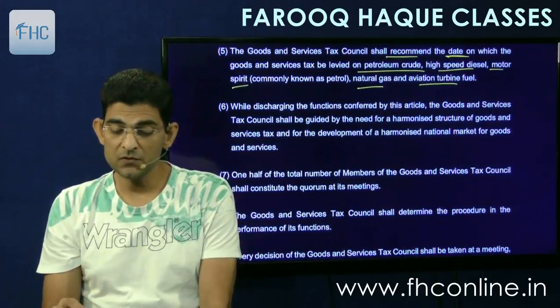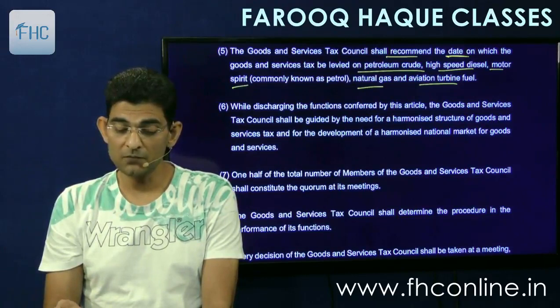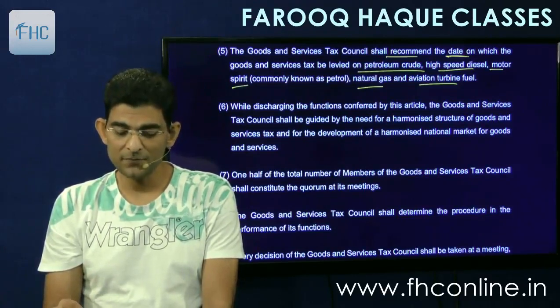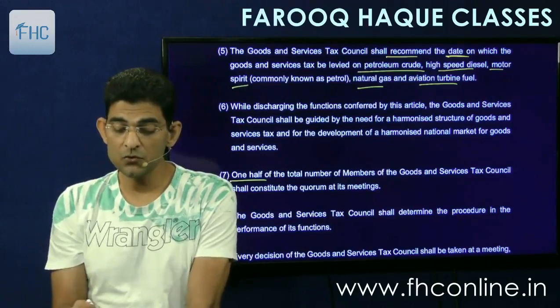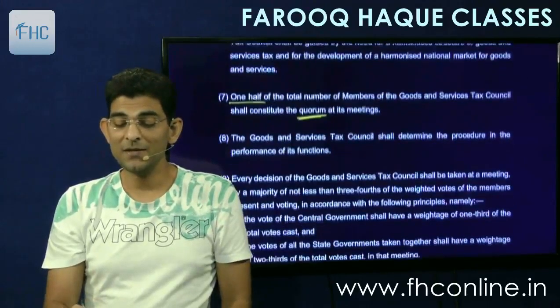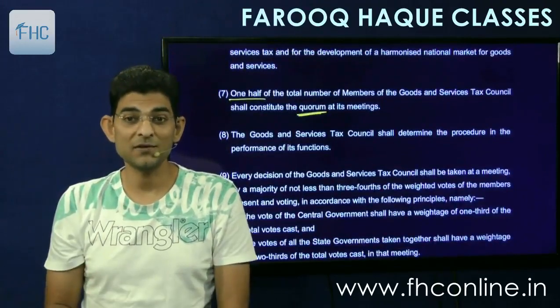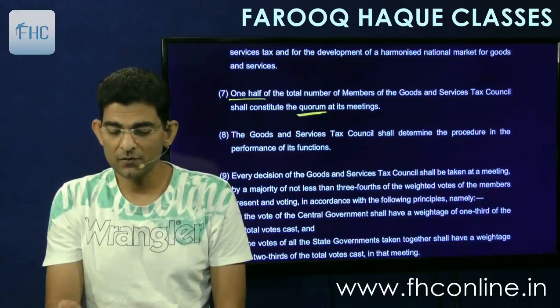Then while discharging the functions conferred by this article, the Goods and Services Tax Council shall be guided by the need for a harmonized structure of goods and service tax and for the development of a harmonized national market for goods and services. That's fine. Then 1/2 of the total number of members shall constitute the quorum at its meetings. Means at any meeting at least half of the members should be present to form the quorum. Quorum will be half, 50%.